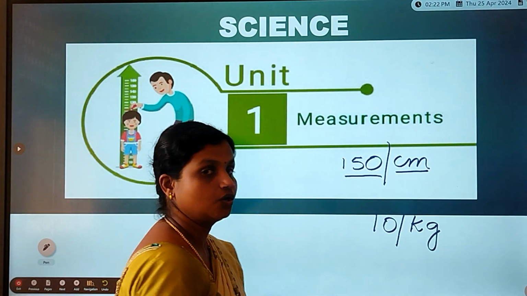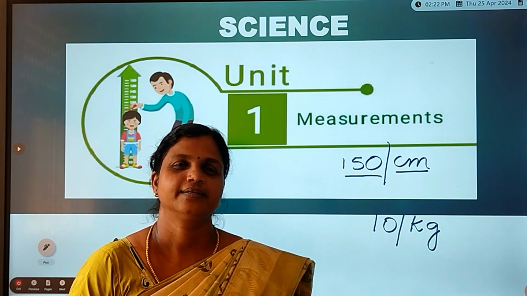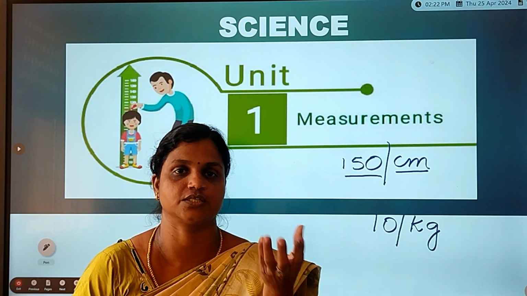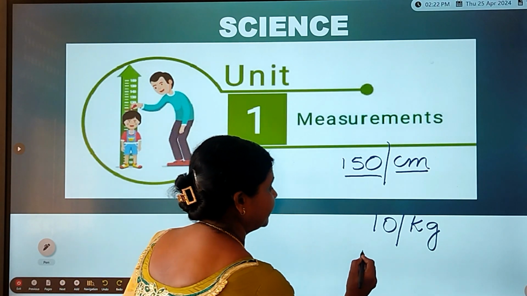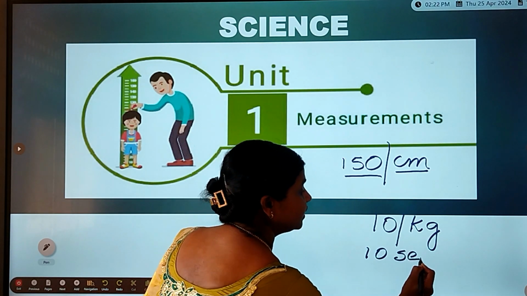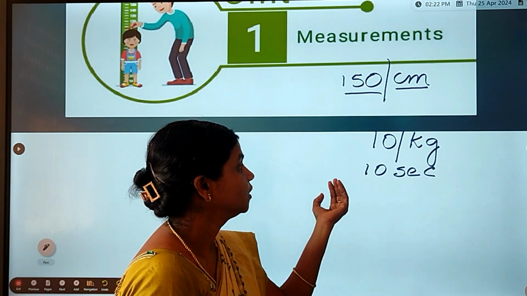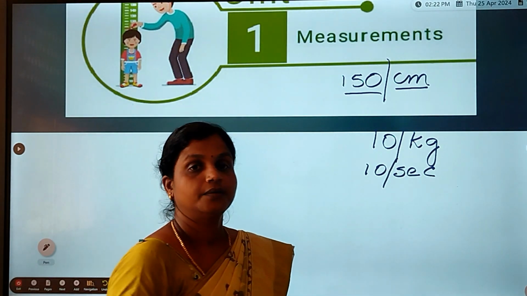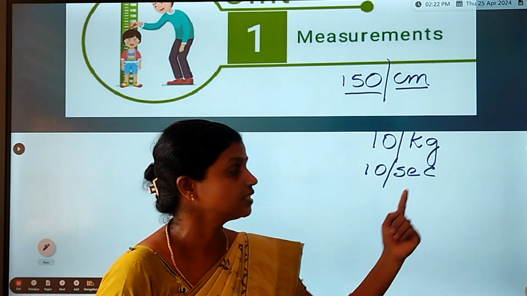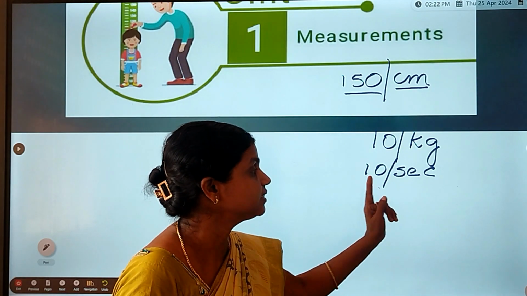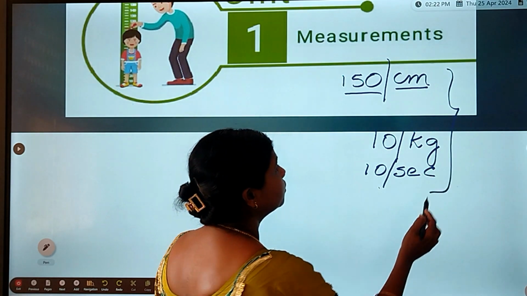And for the next, how long does it take to reach your school from your home? You say 10 minutes or 5 seconds or 3 seconds. So I said 10 seconds or 10 minutes or 10 hours it may be, right children? For the measurement, it has two parts. One is a number and another one is a unit. Here 10 is a number, second is a unit. For all three, you can see that.